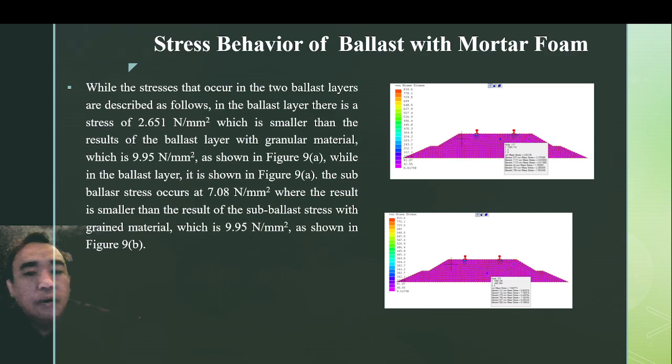In the subballast, the stress that occurs is 7.08 Newton per millimeter square, where the result is smaller than the result of subballast stress with granular material, which is 9.95 Newton per millimeter square.